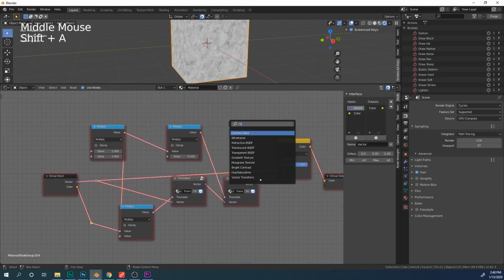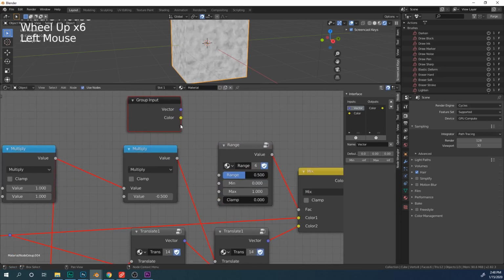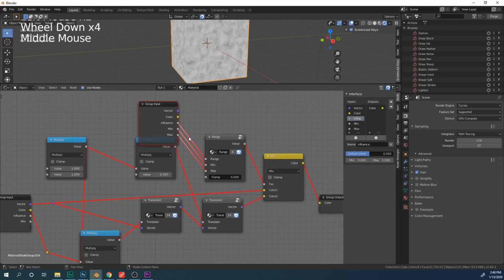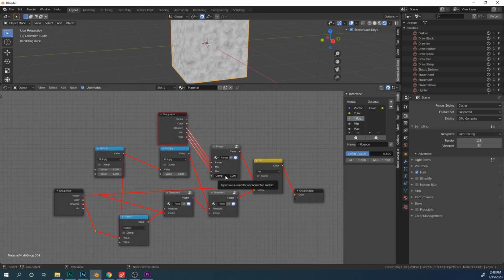And let's add a range node, so we have minimum and maximum value for the influence here. Copy this right here. Let's grab the range. Call this influence. Grab the minimum and maximum values. All right. And then let's move the vector down to the bottom, where it should be.